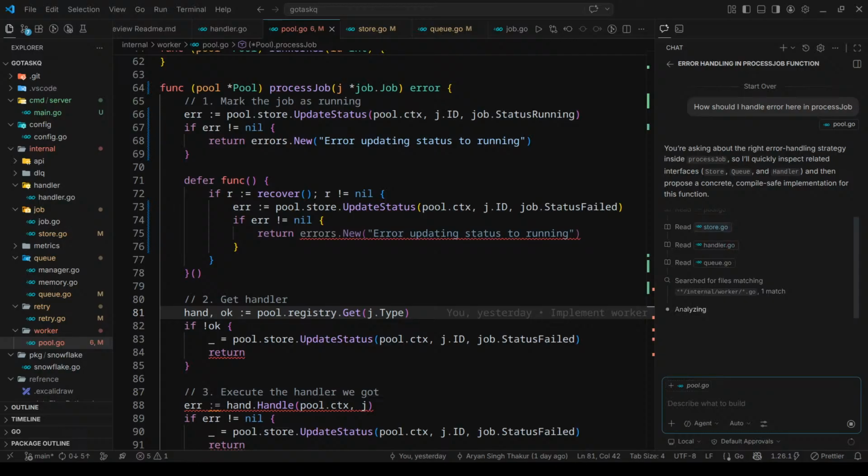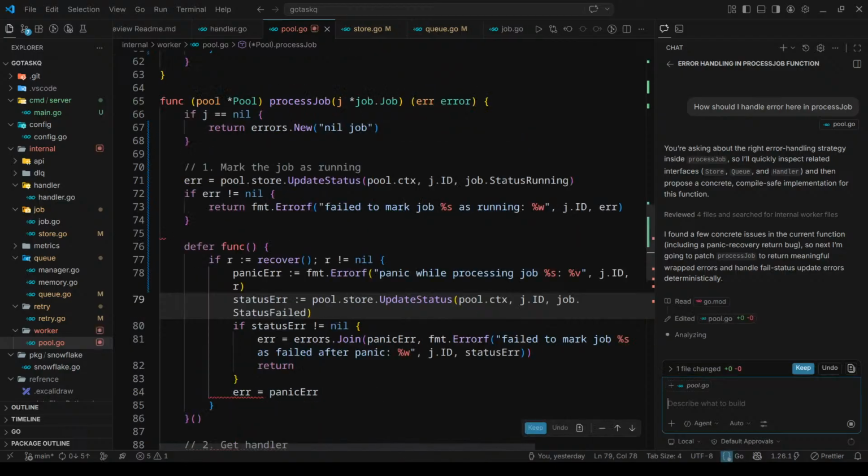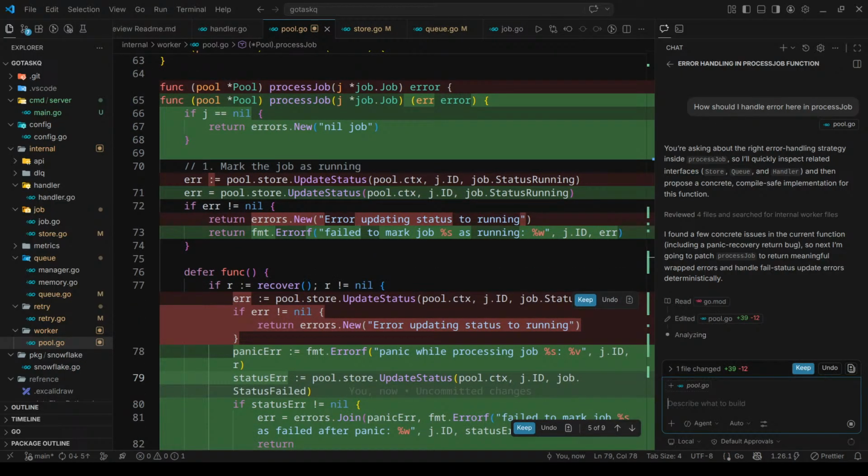Also, write error handling strategies. Quickly inspect related intervals. So, okay, and then showing the current function including a panic. Yeah, this one I was talking about. Status update failed, status update error deterministically. Let's see how it does things. Next on our list, from my list, I think I have completed most of the things, like taking context and all that. Everything is done for now. Just this last bit was remaining.